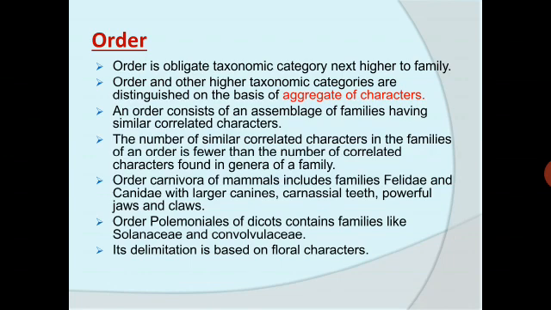Order and other higher taxonomic categories are distinguished on the basis of aggregate of characters. An order consists of, as I told, an assemblage of families having similar correlated characters. Order Carnivora of mammals includes families Felidae and Canidae with larger canines, carnassial teeth, powerful jaws and claws. Order Polymoniales of dicots contains families like Solanaceae and Convolvulaceae. Its delimitation is based on floral characters.